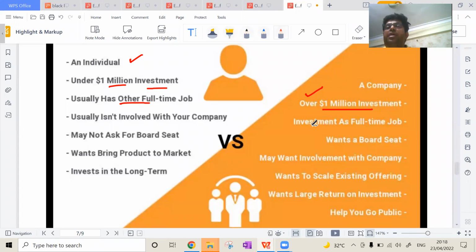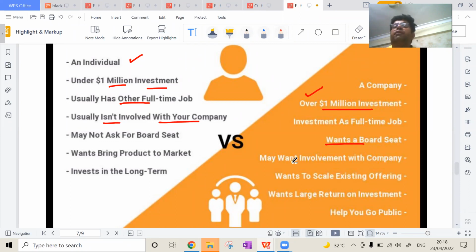An angel investor usually has other full-time jobs. Here, the venture capitalist wants a board seat. Normally, what happens? An angel investor can be a person doing another job. Suppose, for example, in Shark Tank, Aman Gupta, Ashneer Grover already have their other companies. So they are already employed, and they are investing. Usually they are not involved with your company. They will not come into the company. They will only give you guidance.